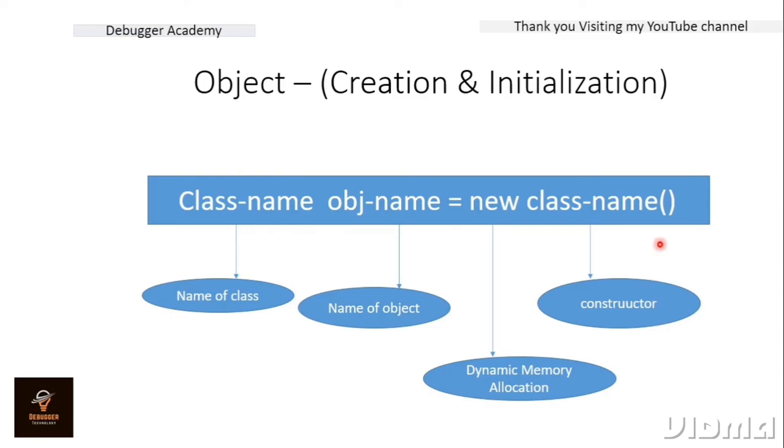If we put any other method, we cannot consider it a constructor. A constructor is defined as the method which has the same name as the class name. Understood? So this is dynamic memory allocation. With the help of dynamic memory allocation, we are creating and initializing the object of a particular class. Understood, guys?